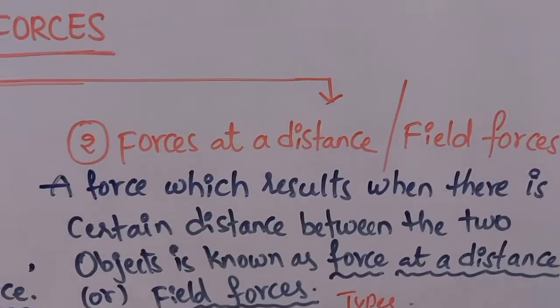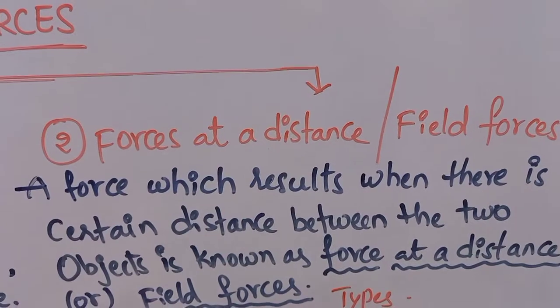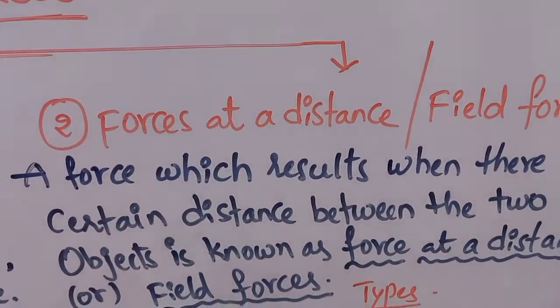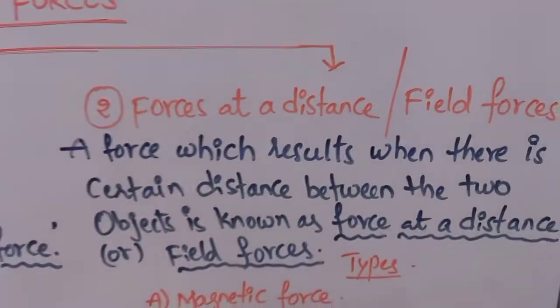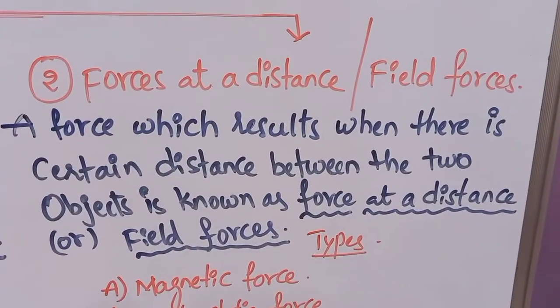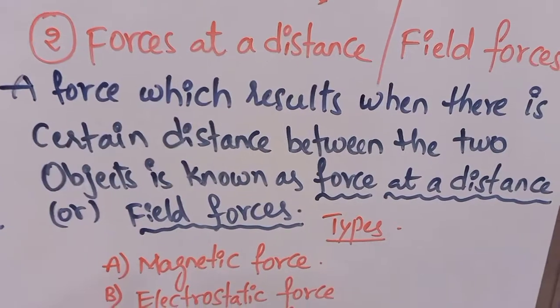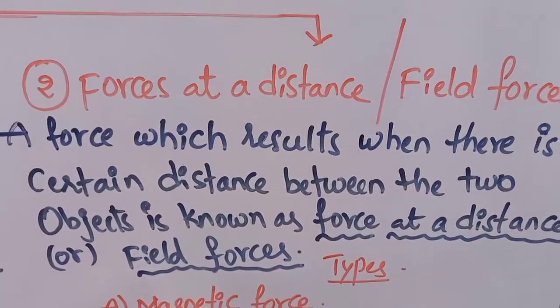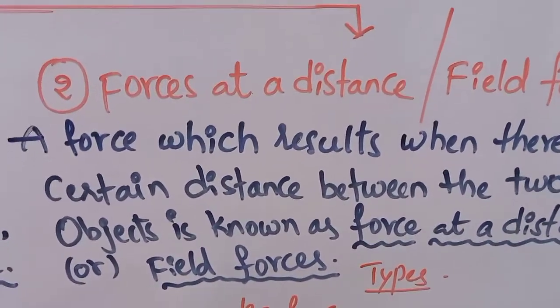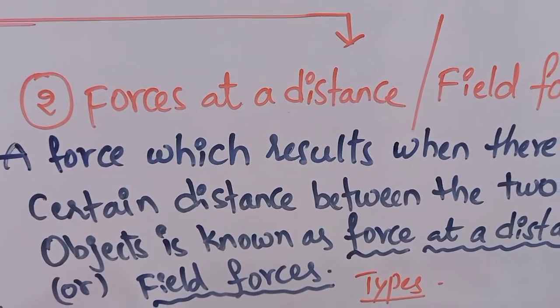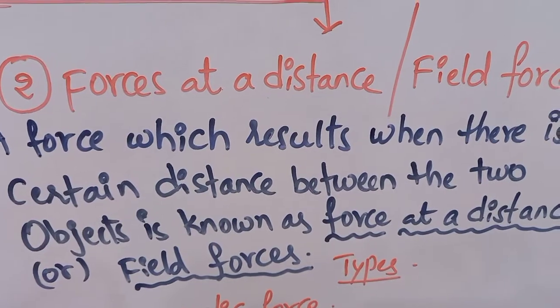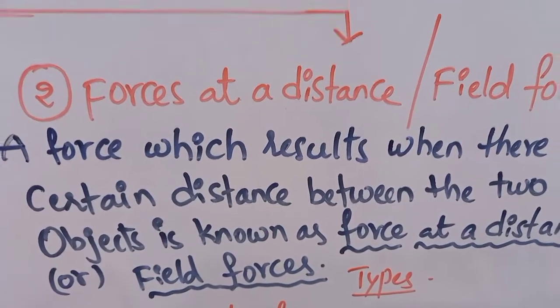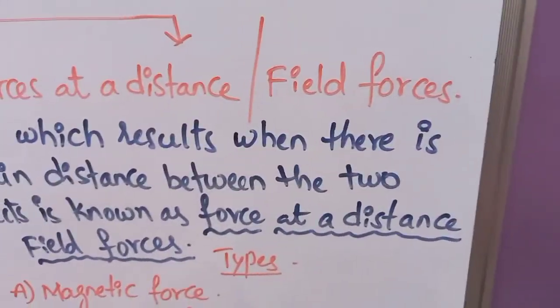Exactly the opposite will be the second one, forces at a distance. By the name itself we can understand that these are forces which act even though the objects are at a distance from each other. A force which results when there is a certain distance between the two objects is known as force at a distance or field forces. Even though the two interacting objects are at a certain distance from each other, there will be some force existing between them. Such a type of force is called force at a distance, or it is also known as field forces.